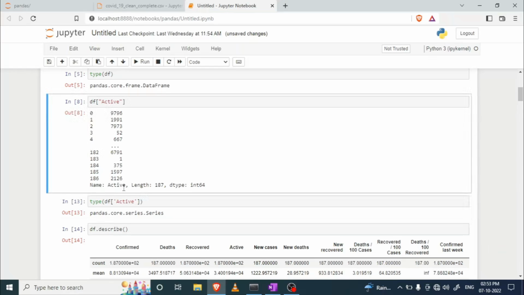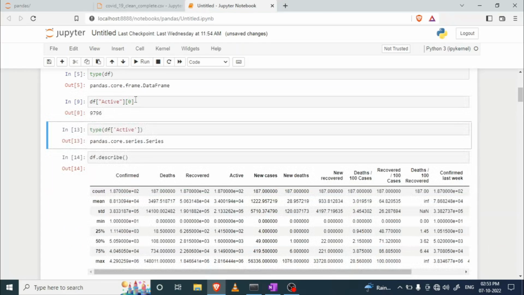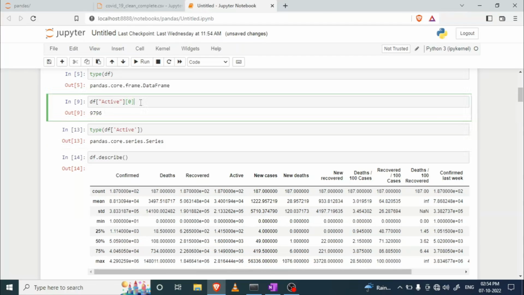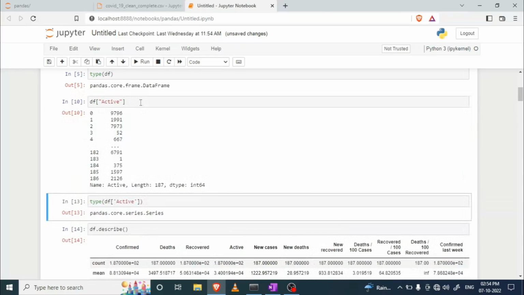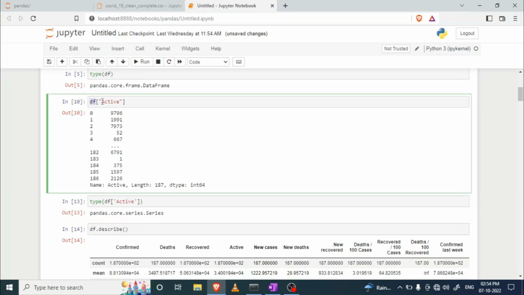Suppose if you write it like this, then you will get the first value, which is placed on the 0th index. Clear? Okay. So now how can we address what kind of type is contained?